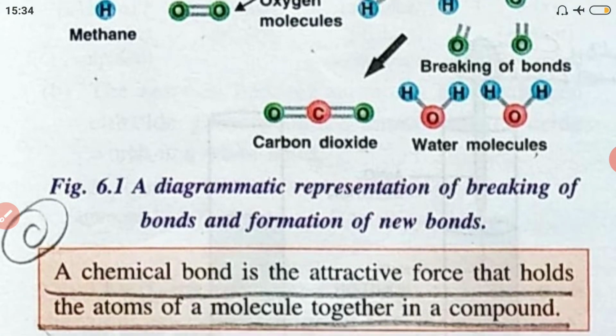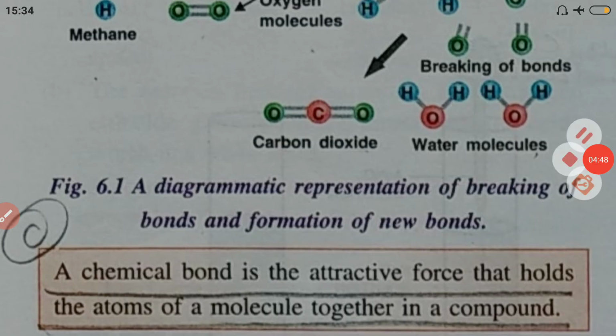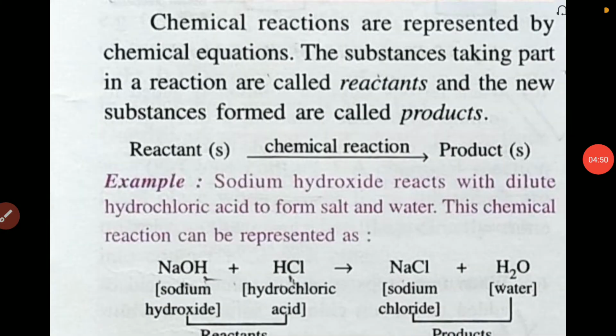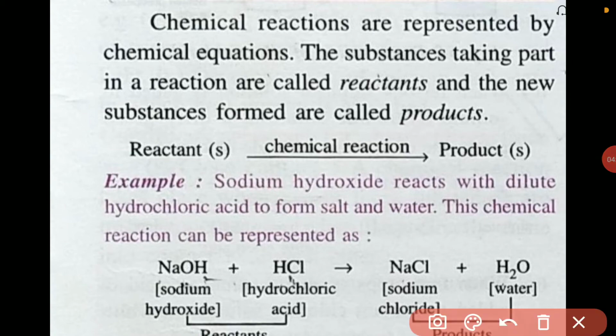Just now we have discussed chemical bonds. So, what is a chemical bond? It is the attractive force between the atoms of a molecule to hold them together. Now, these chemical reactions are represented by chemical equations. We have done these chemical equations. Just like you can be represented by a roll number, similarly a chemical reaction can also be represented by a chemical equation.